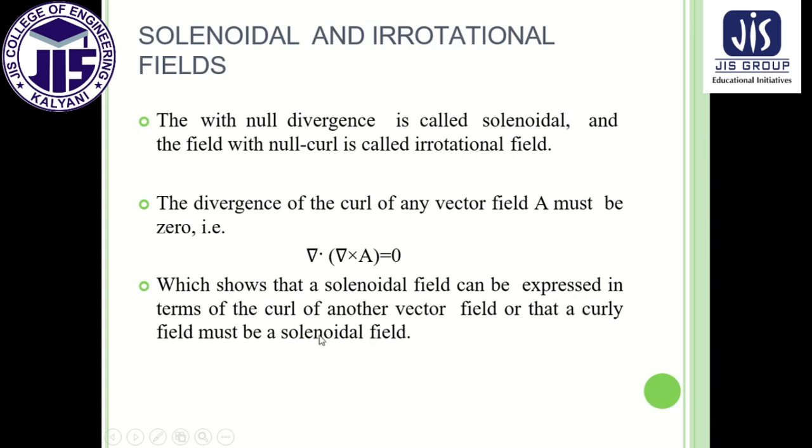What is solenoidal? We already know that when nabla dot A, the divergence, is 0, it is called a solenoidal field. So when nabla dot nabla cross A equals 0, where nabla cross A is nothing but a curly field, and nabla dot of that curly field is equal to 0, then we can say that a curly field must be a solenoidal field. This is a universal truth.